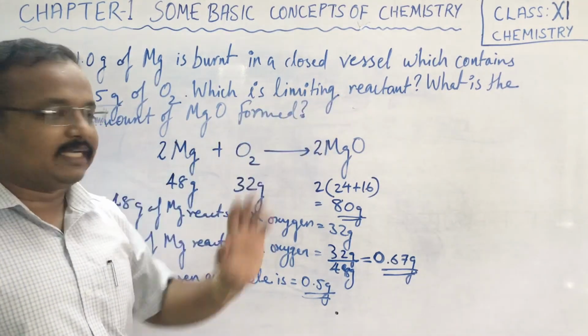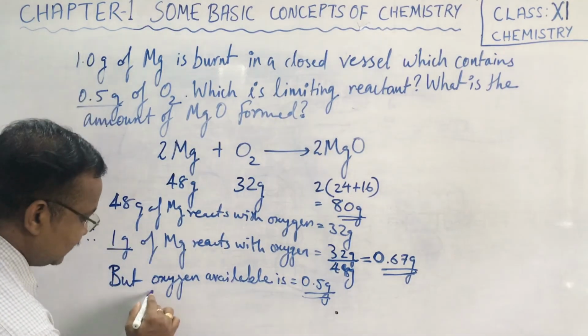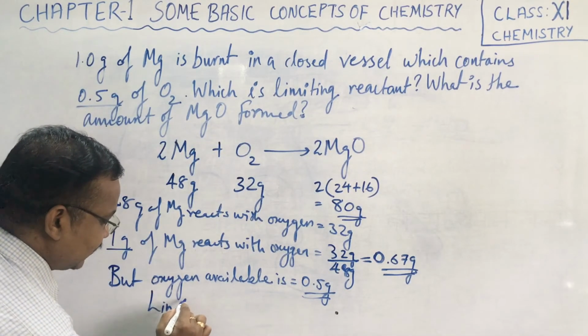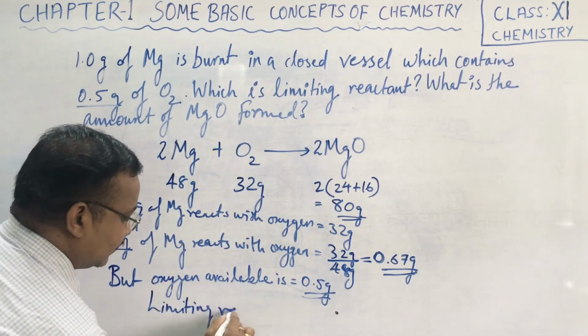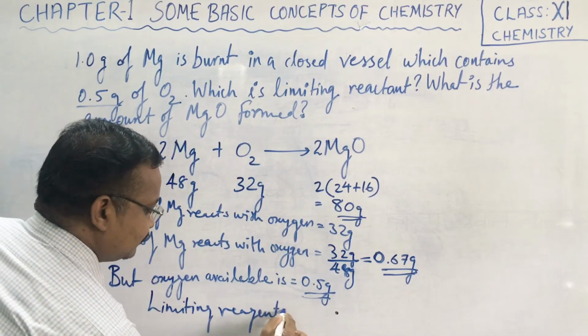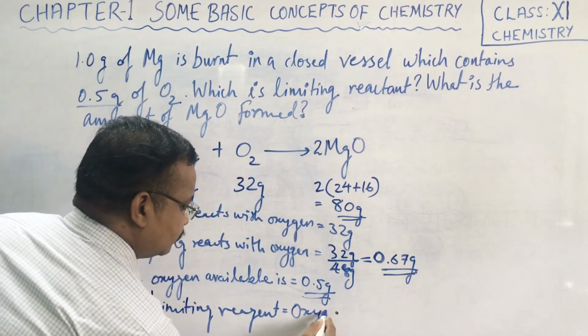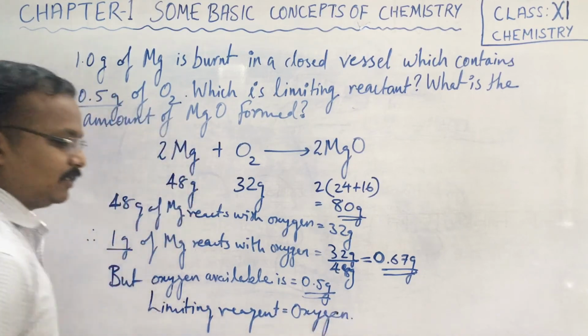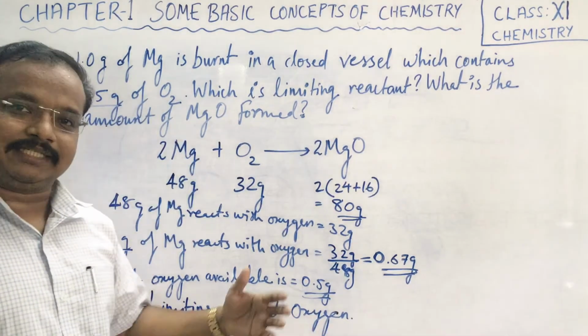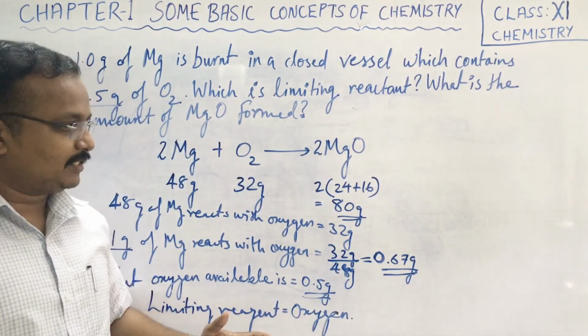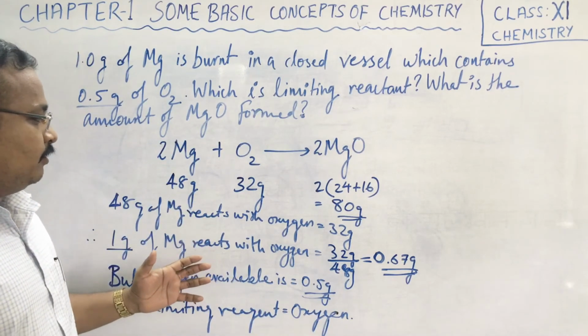So which is the limiting reagent? Limiting reagent is oxygen. Children, the substance which is less in amount is called the limiting reagent. Now what is asked to find out?